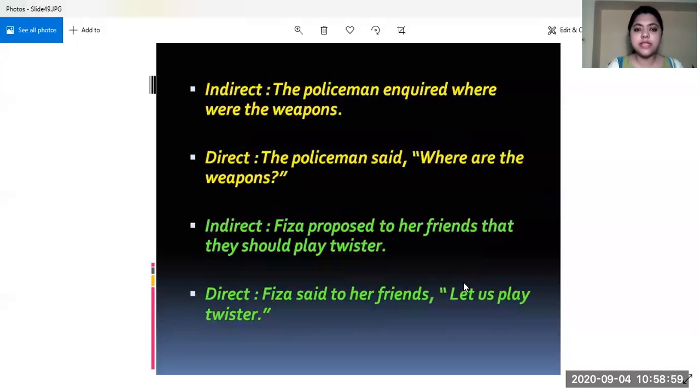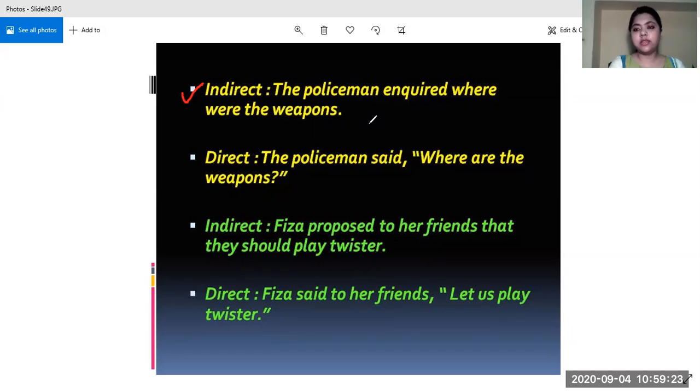A few more examples are there now. WH type of question. There were two types of interrogative sentences, right? One was the yes or no type, and the other was the WH type. So the previous one was the yes or no type, and this is a WH type of question. The policeman inquired, where were the weapons?